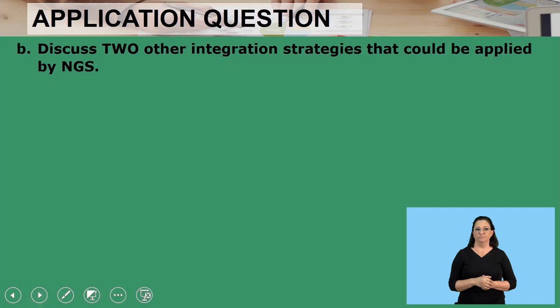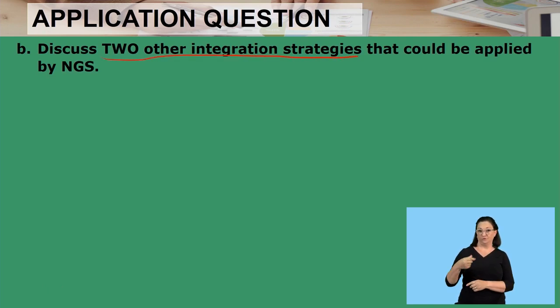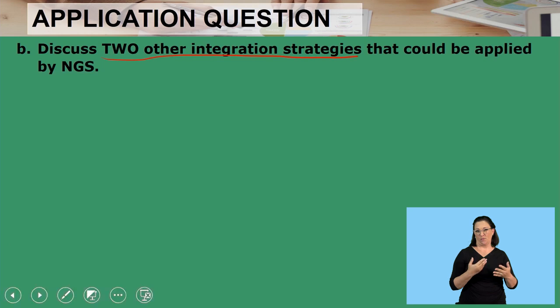The second question says, discuss two other integration strategies that could be applied by NGS. With integration strategies, we've got three types. Other than the one mentioned above, horizontal, what are the two other strategies that could be applied?